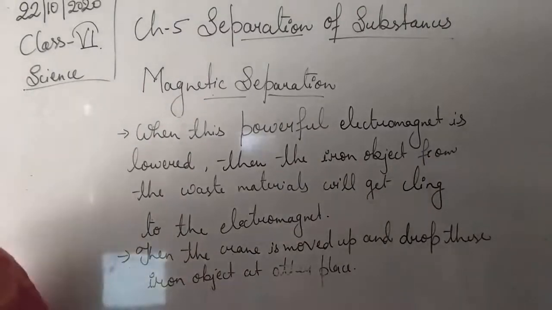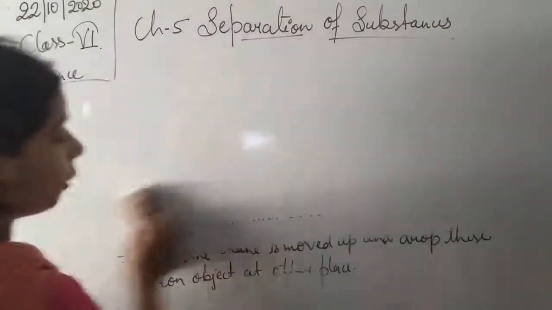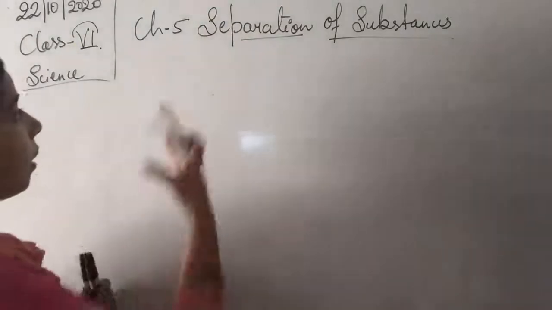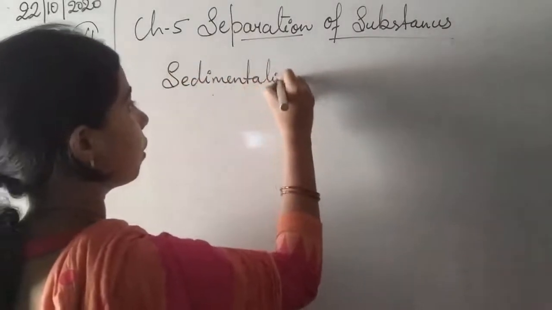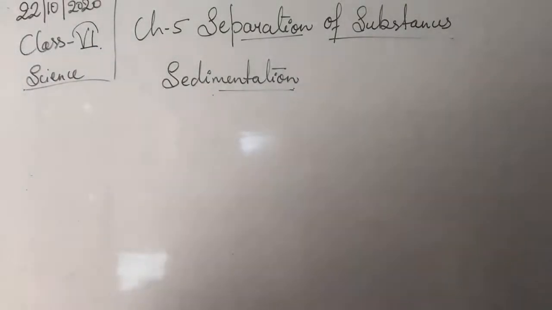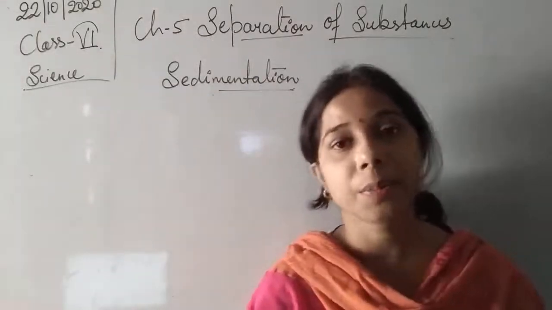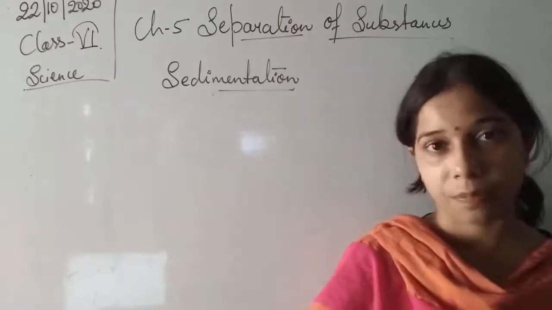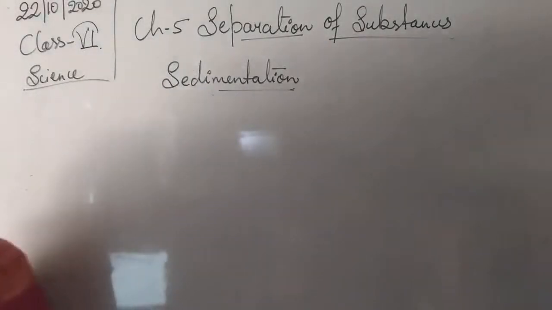Now we will move to the next one, students. So this was about magnetic separation, in which, with the help of a magnet, we can separate things from each other. Next one is sedimentation. Now, before we go further and try to understand the process of sedimentation, students, we should know the first term, and that is sediment. Let me write the definition of sediment and sedimentation, then we will try to understand it.